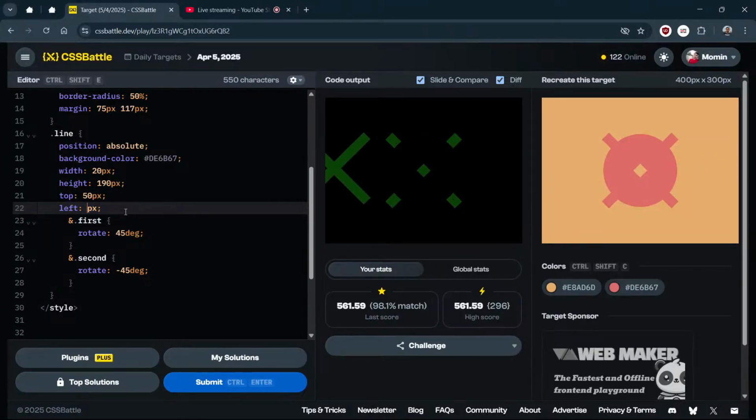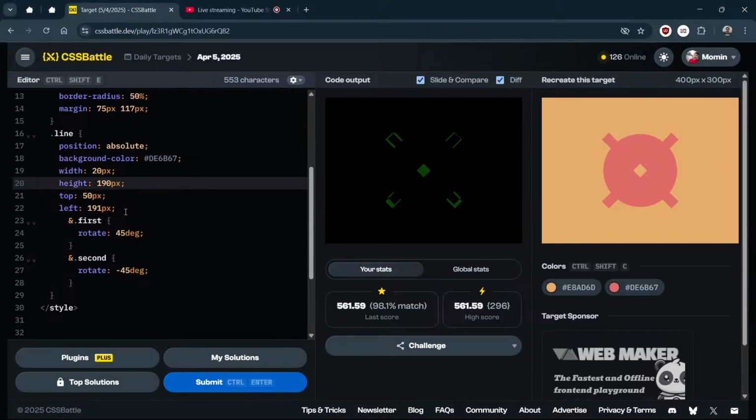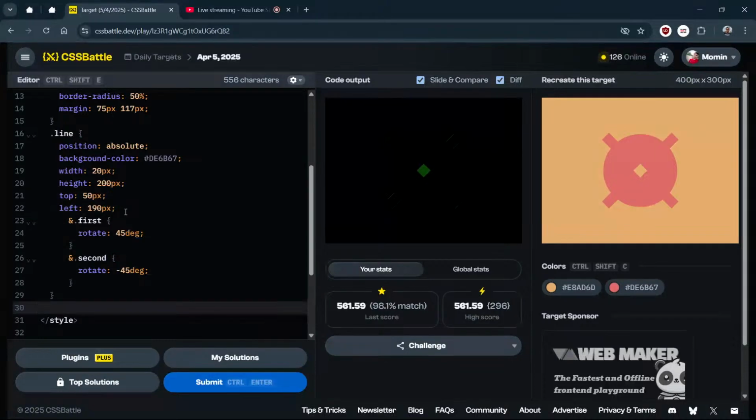Let's do 190. Okay, 190 is there, right? 191, 192, 193. Okay, it is in this territory. Also the height we need to increase. Let me make it 200. Okay, 200 height is working, and this is 190. Yeah, nice.